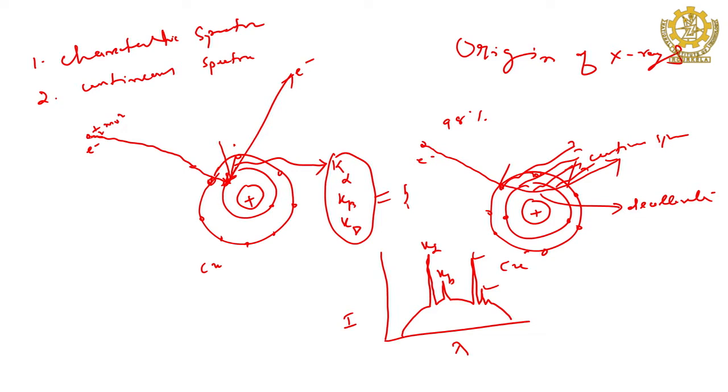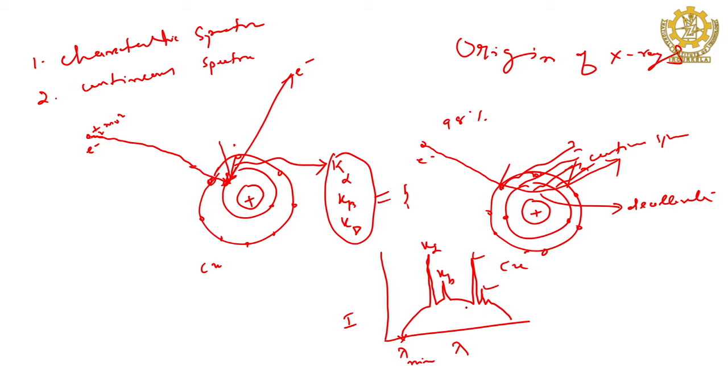We have shown here only K, similarly other series are also there. This corresponds to lambda minimum for the target, the minimum wavelength of the radiation that can be produced from the target. Here there is continuous as well as characteristic, superimposed on each other.